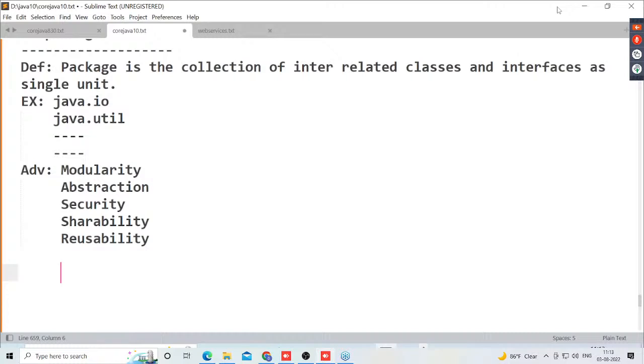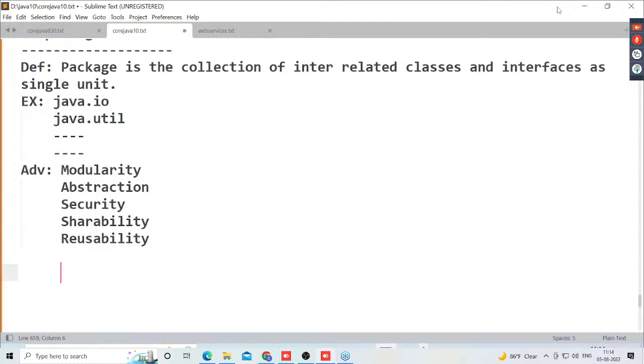First one is modularity or modularization. Next one is abstraction. Next one is what? Security, shareability, and reusability. Right, sir, overall how many advantages are available with packages? Five advantages are available. Don't think too much about all these advantages now. I will explain all these advantages again in the packages topic, but here we only have to understand the names.